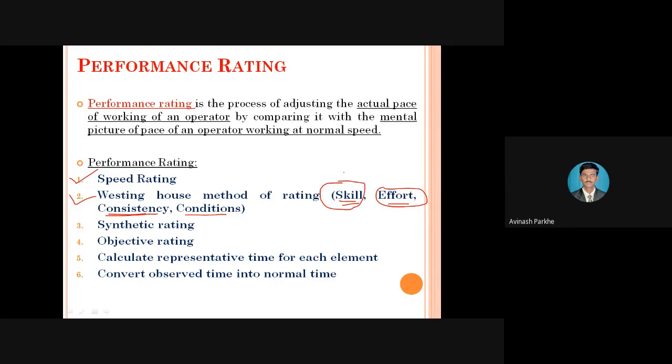Sometimes the workers are working in the cold region where a large amount of ACs and ducts are there, so the temperature of the air is very low. In such situations also, sometimes the workers do not operate properly. So whatever the working condition or working environment is, it plays a very important role in checking the performance of the operator.